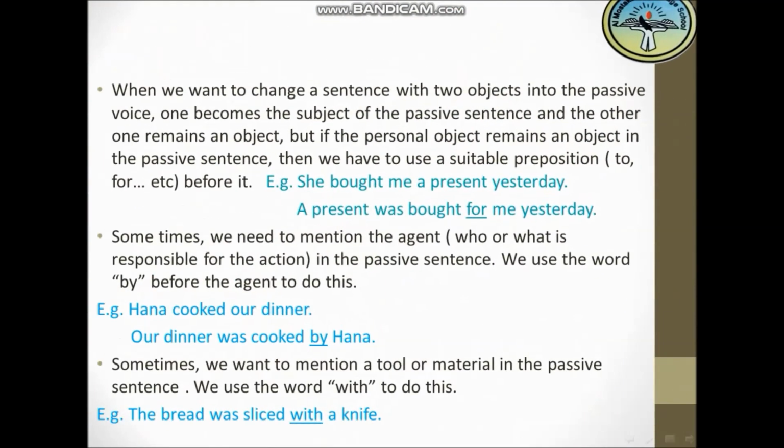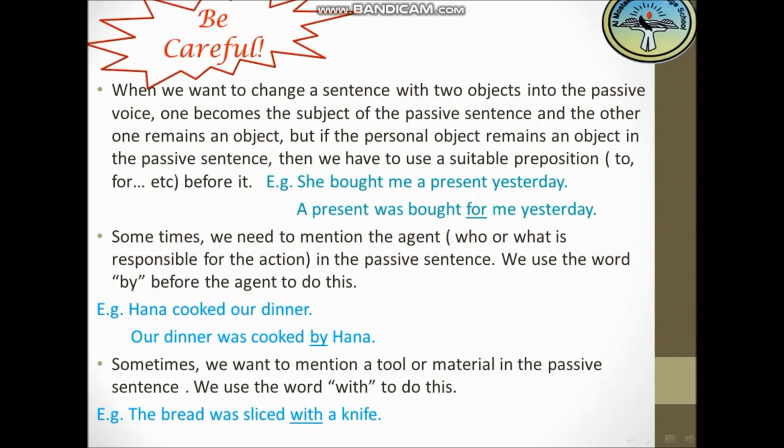So when we have a sentence with two objects into the passive voice, one becomes the new subject of the passive sentence, and the other one remains an object. But if the personal object remains an object in the passive sentence, then we have to use a suitable preposition, to or for or anything else before it.